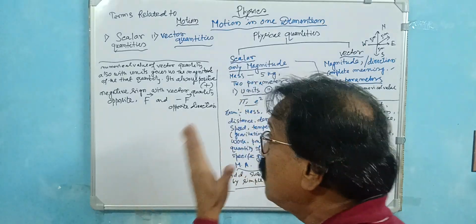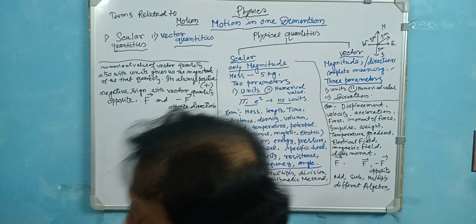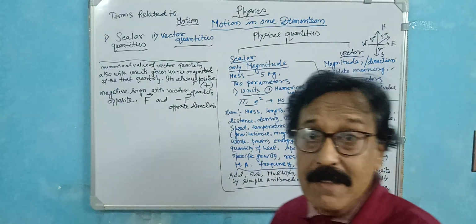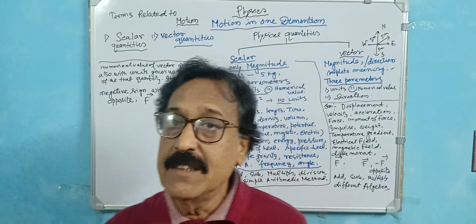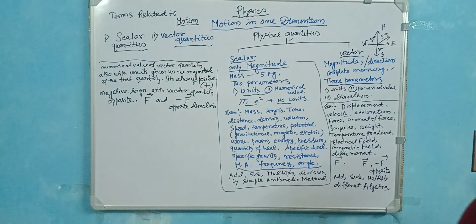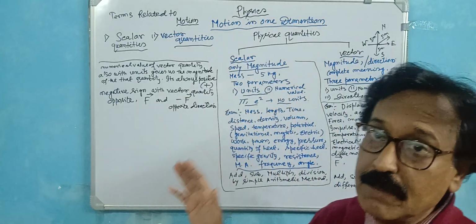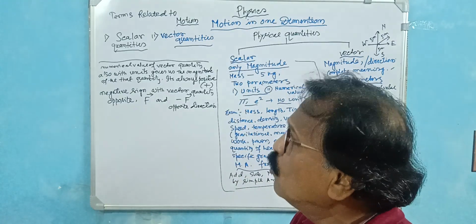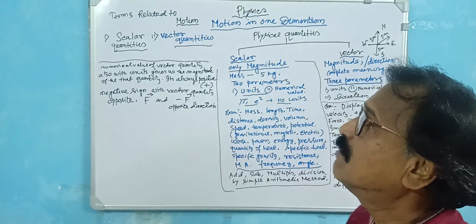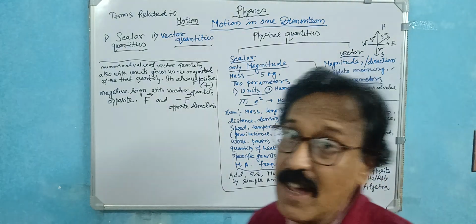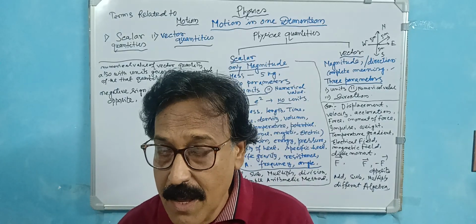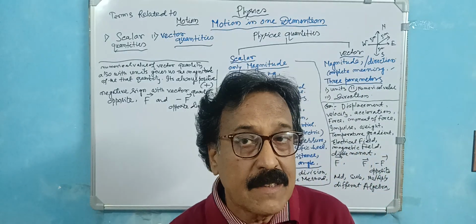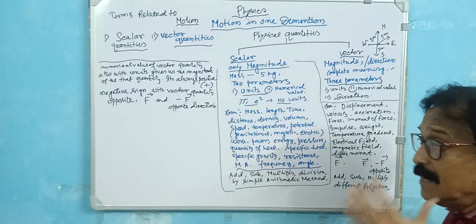In physics, under motion in one dimension, the first thing is the physical quantity that can be measurable. These physical quantities are of two types. This is the basic concept of motion in one dimension. First, I introduce something new to you. In classes 8 and 9 you also know that one is the scalar quantity and one is the vector quantity. This is a very important thing. These two concepts must be clear in physics. In any stream, the main thing is the concept.